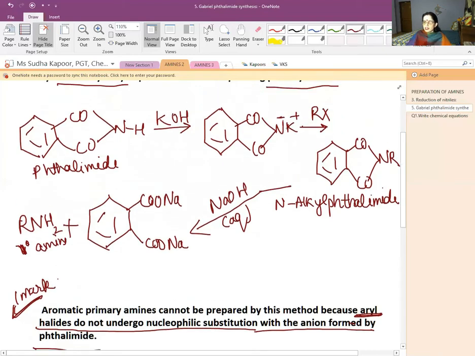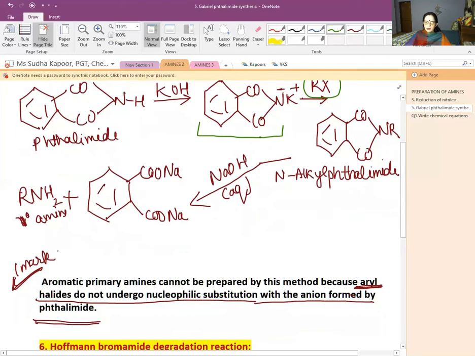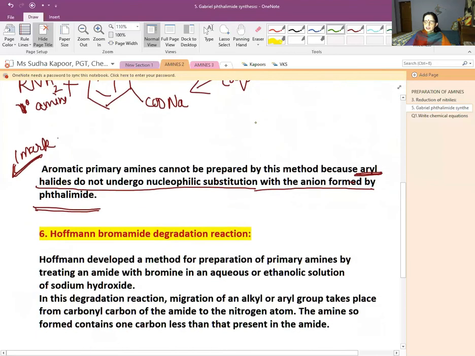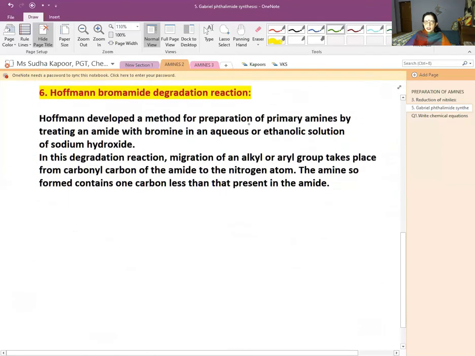You have just seen that the alkyl halide is working there, but the aryl halide cannot be used to undergo the nucleophilic substitution with the anion formed by the phthalimide. You can see the anion. So this reaction is only applicable for the aliphatic primary amines only. Now the sixth and last preparation is the Hofmann bromamide degradation.